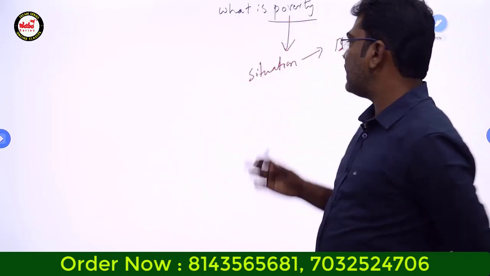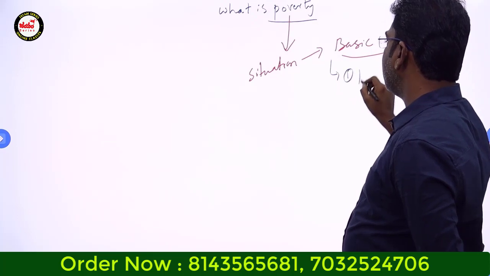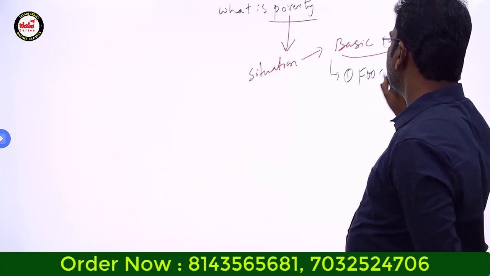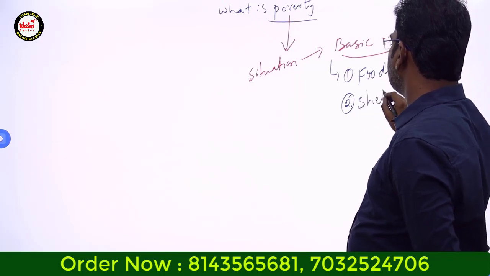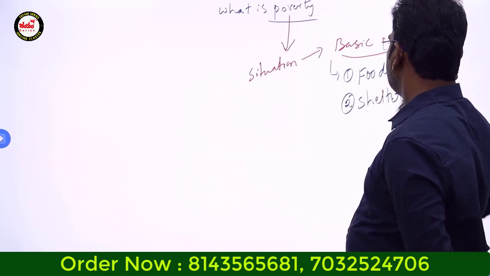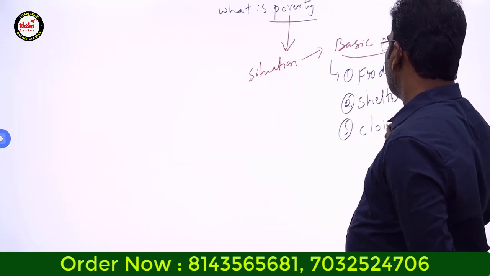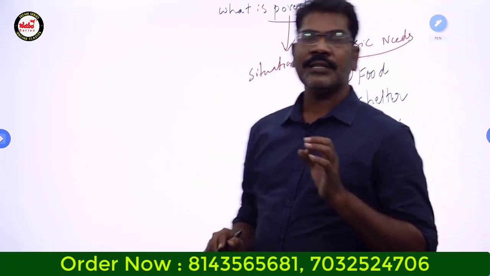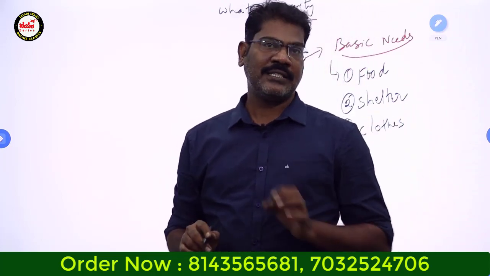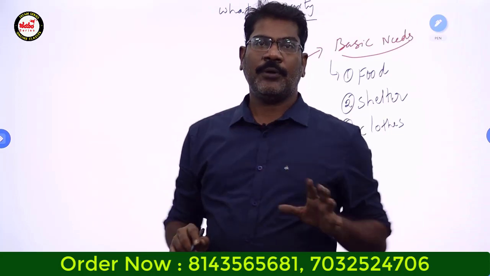So what are these basic needs? Everyone knows that food is the basic need. Second, shelter. Third, clothes. These three were earlier recognized as the basic needs of the people.